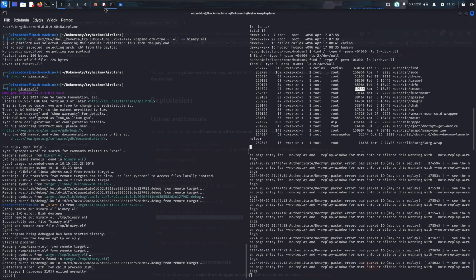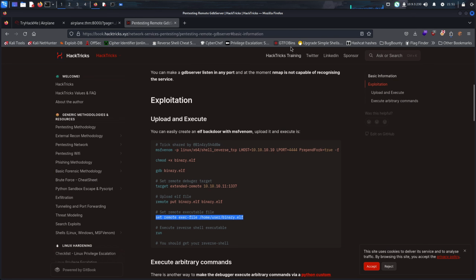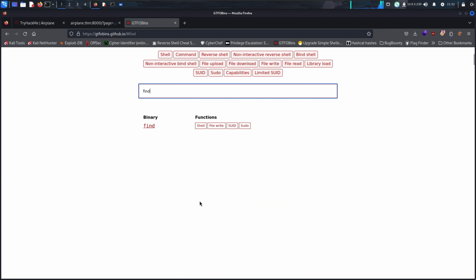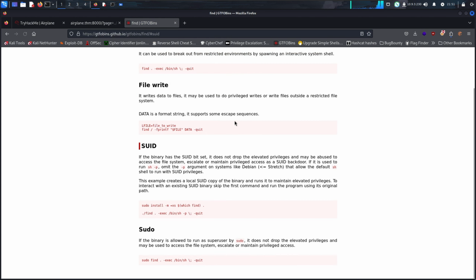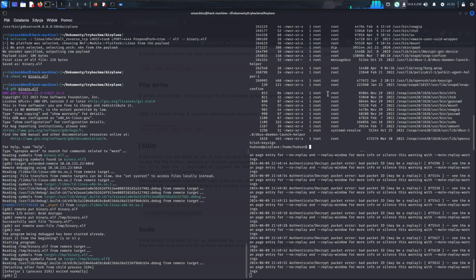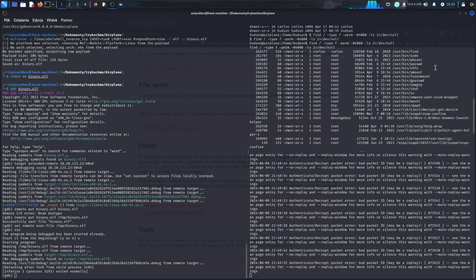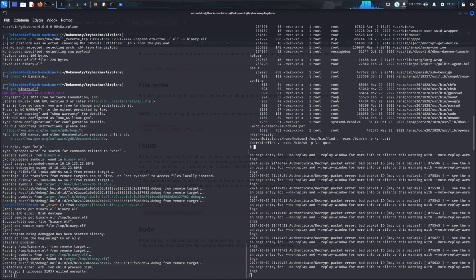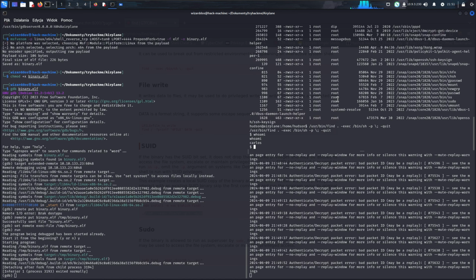Alright. While it's running, let's go to GTFOBins and search for find. There it is. SUID. Copy this payload. We'll just create a shell. And now it says /usr/bin, so we select this /usr/bin, paste, enter. Who are we? Carlos.